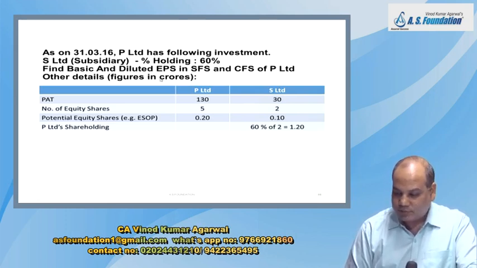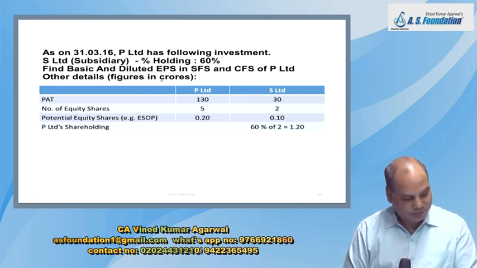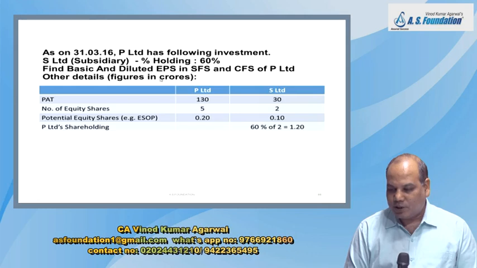Other details: P Limited, S Limited, PAT 130, 30, number of equity share 5, 2, potential equity share.